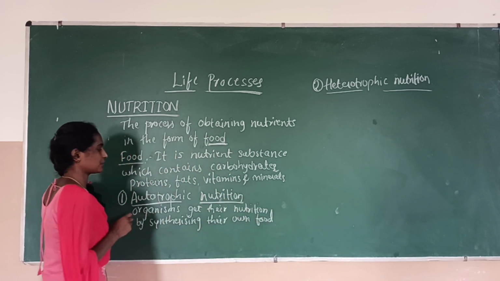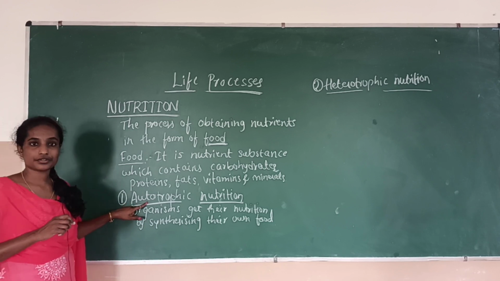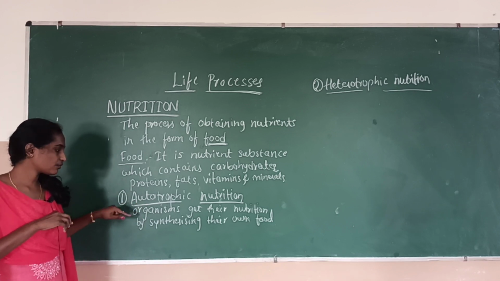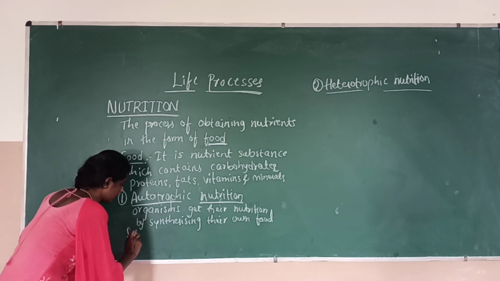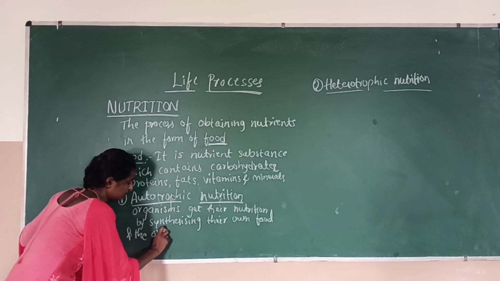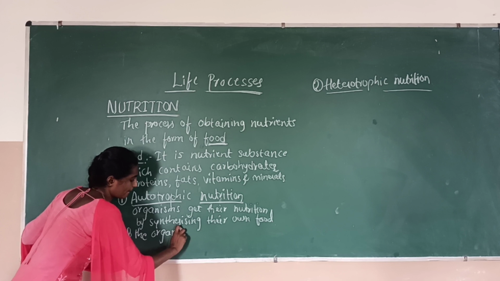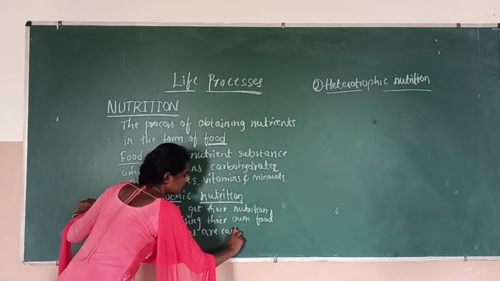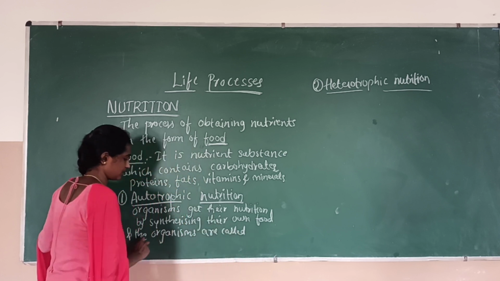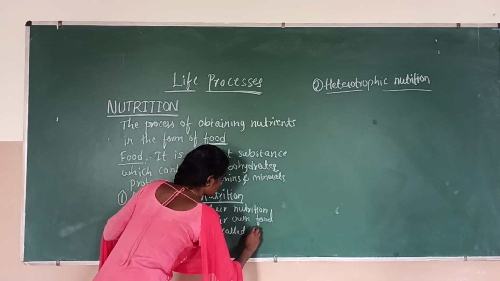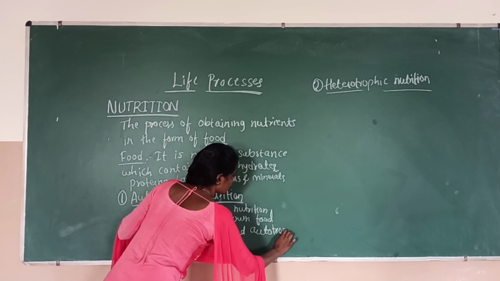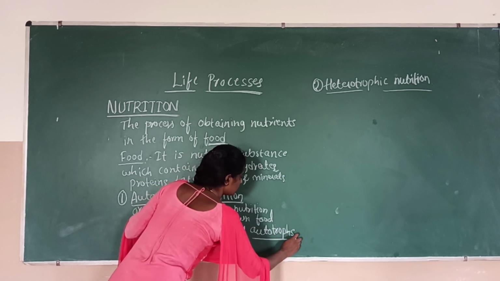This type of nutrition is what we call autotrophic nutrition, and the organisms which synthesize their own food are called autotrophs.